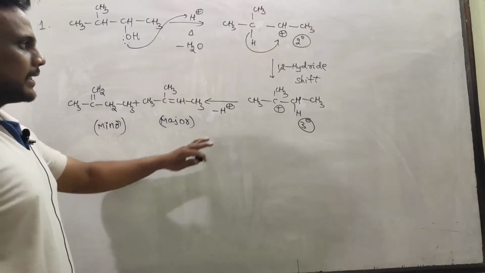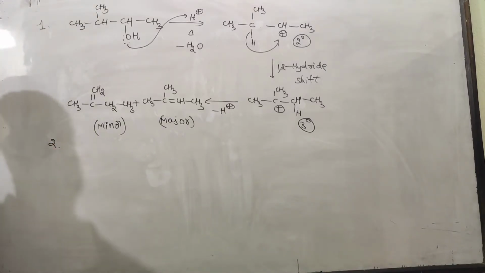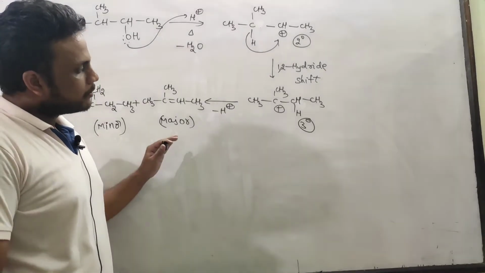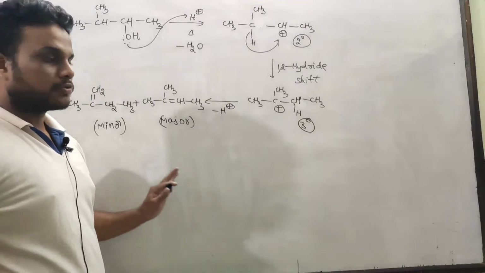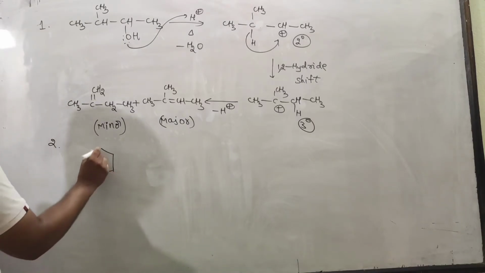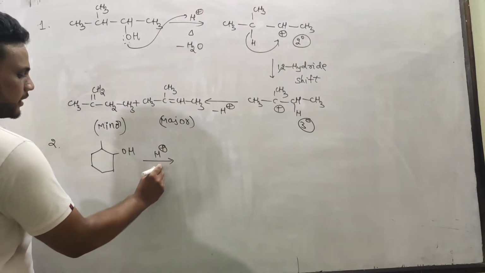Okay, so this kind of mechanism, because for competitive examination we cannot expect very easy questions, so you have to solve through mechanism. Difficult questions we expect. Like this, you are given any other example. Suppose you are given this alcohol, H plus heating you are given.